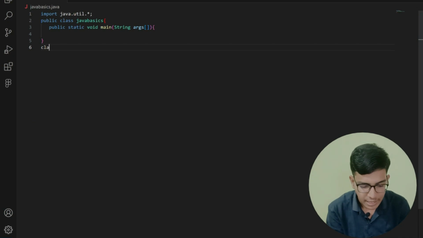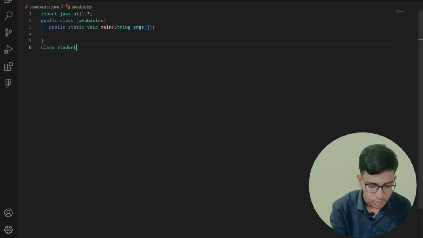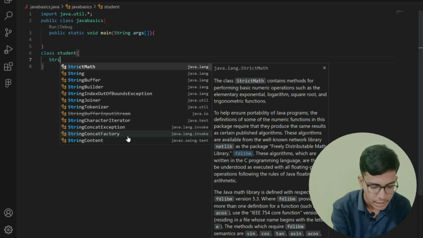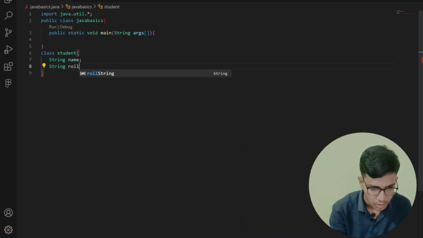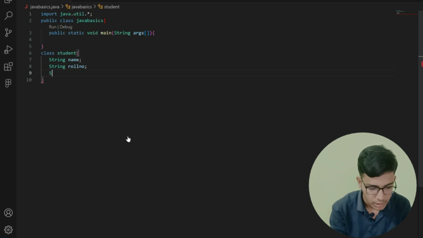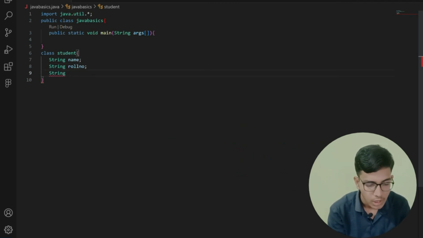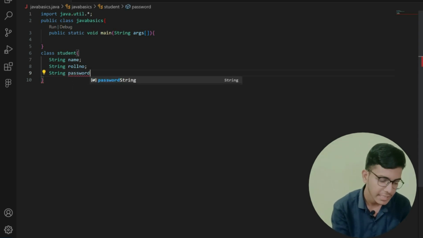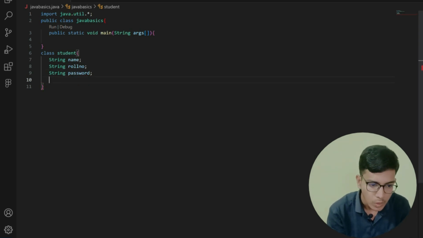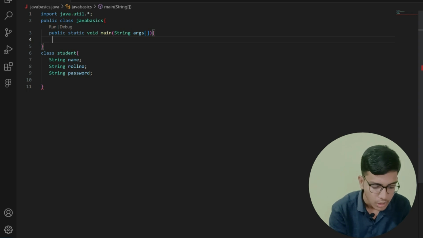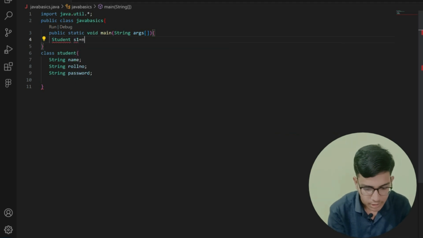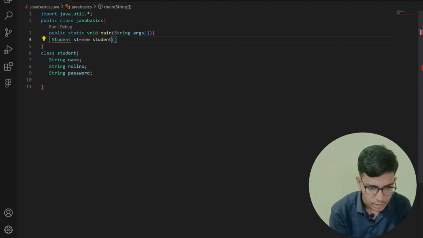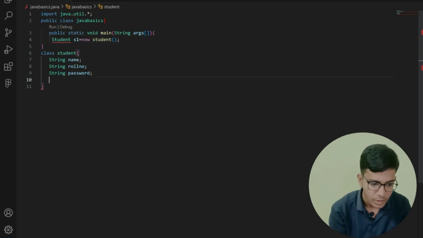First of all, let me create my class Student. In the Student class we are going to create a string name. After that a string roll number. After that, another string, let us consider the password of the student, email id, or whatever things we have. Now here I'm going to create my object of the Student class, that is Student s1 is equal to new Student, that's all.